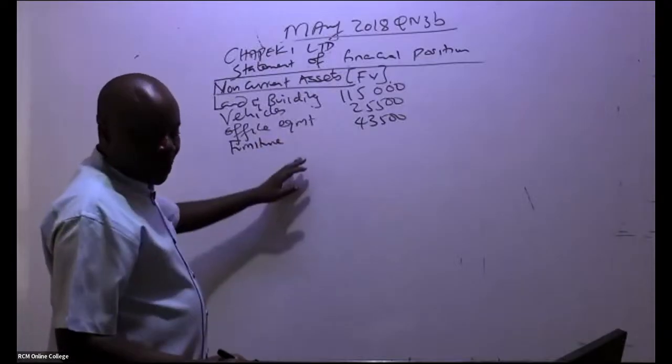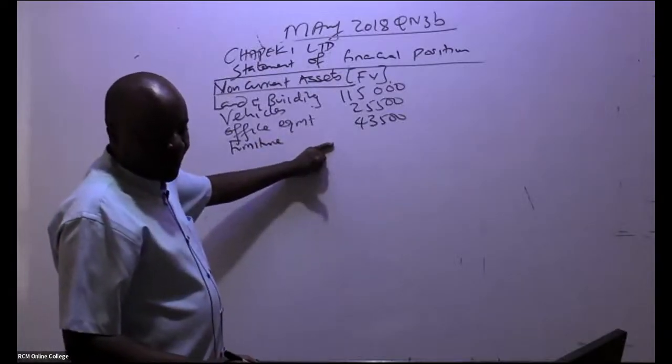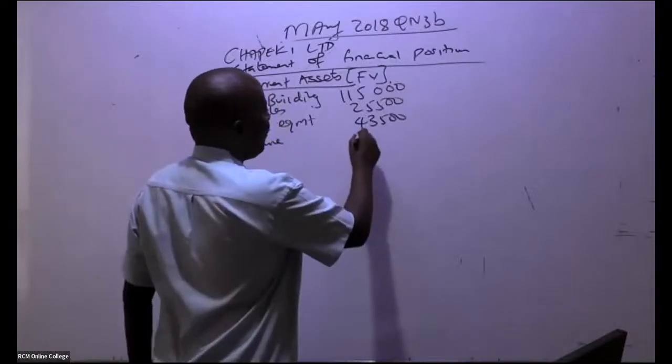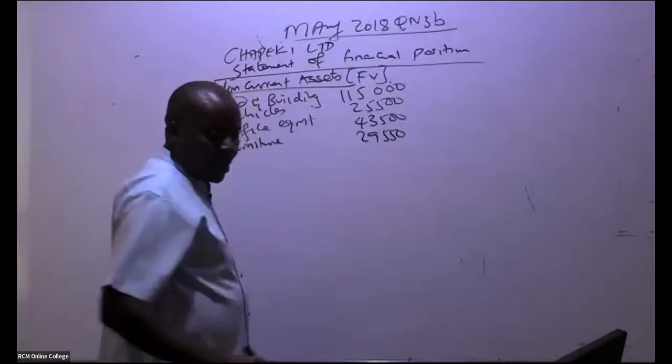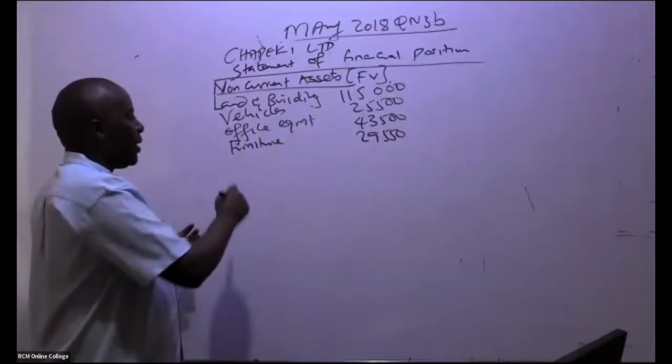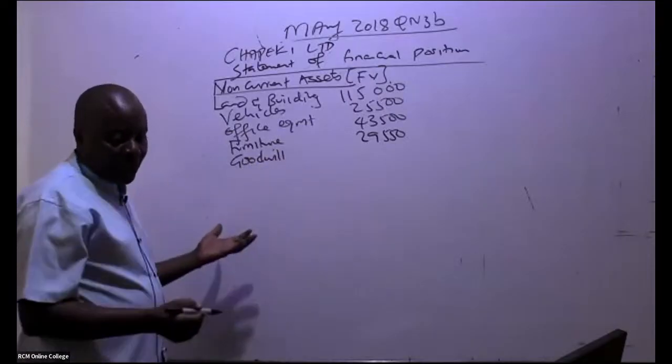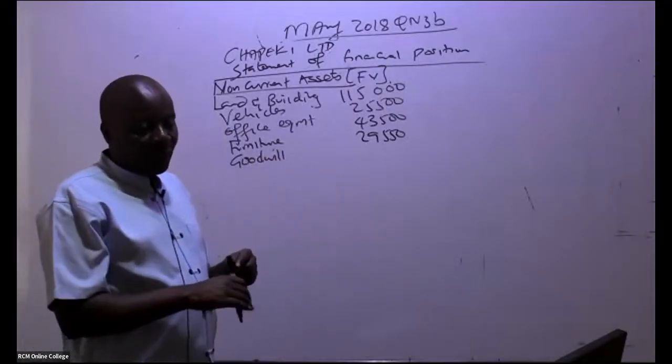So how much for furniture? We have furniture of 29,550. From there, don't forget our goodwill, which we have just calculated. So goodwill, are you able to see the amount of goodwill?